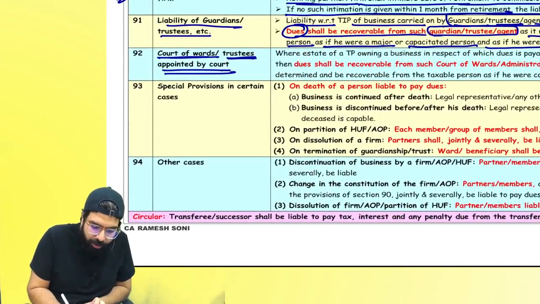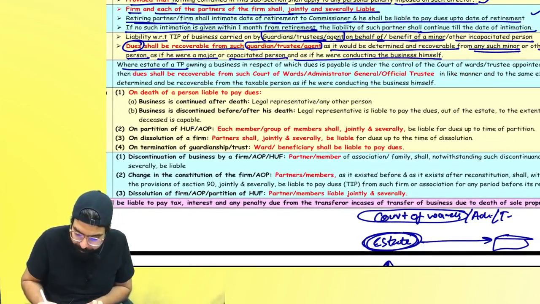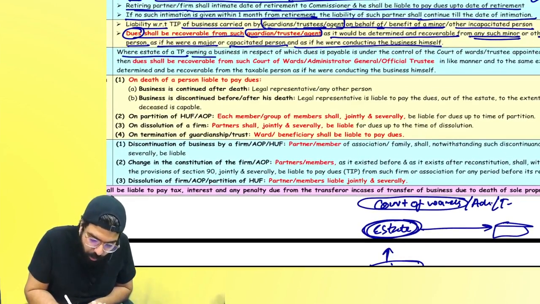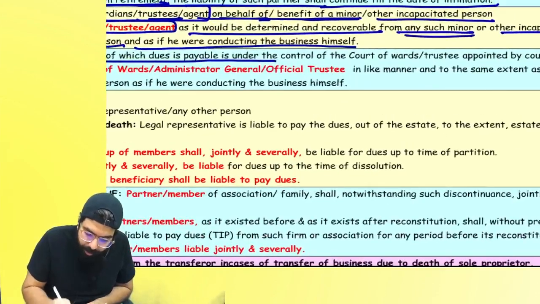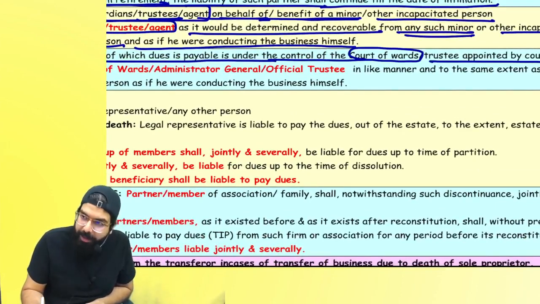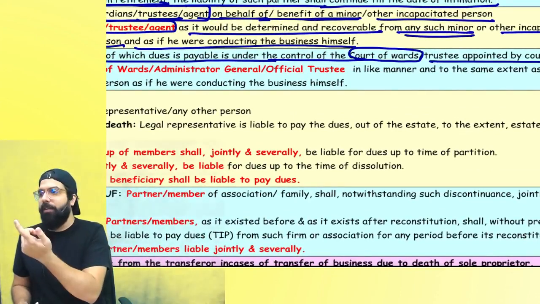The court of ward or trustee appointed by the court, where the estate of a taxable person owning a business, in respect of his dues is payable under the court of ward or trustee appointed by the court. It is not necessary that only in case of a minor a court of ward is appointed.